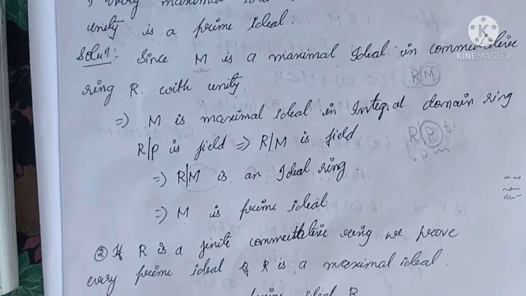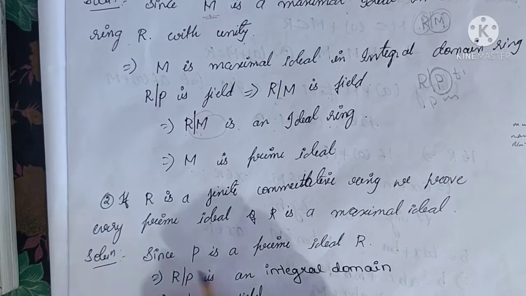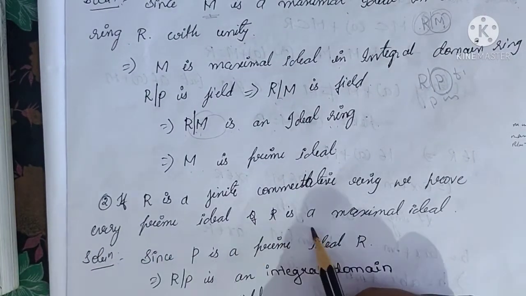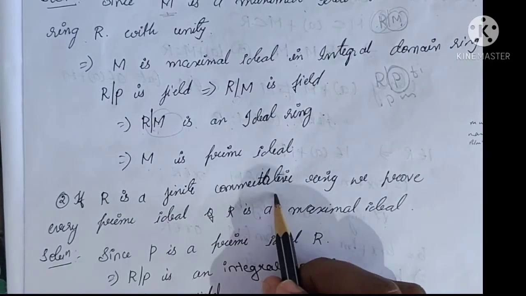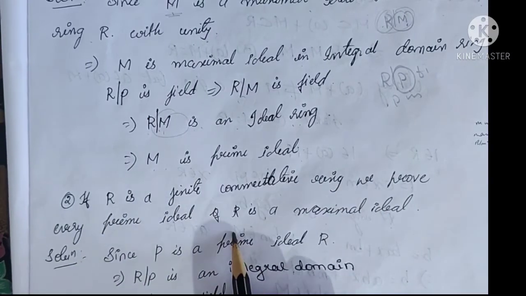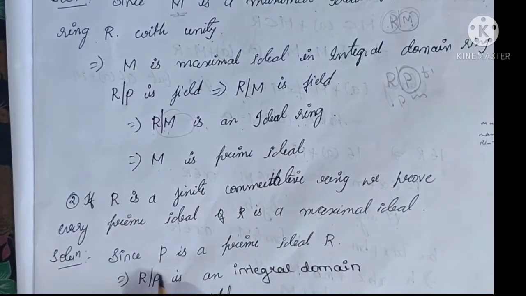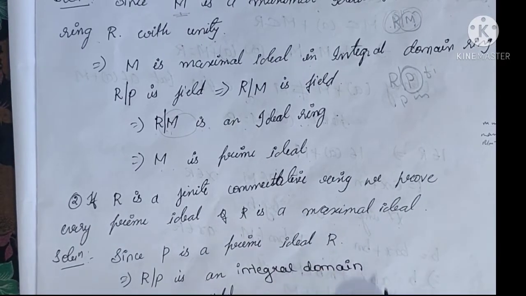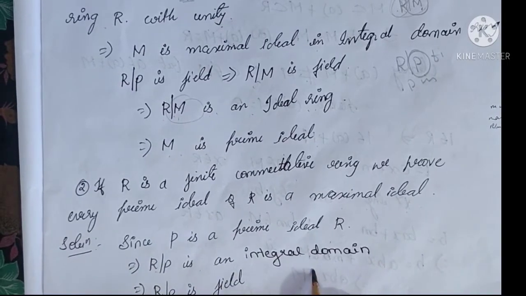Next one: if R is a finite commutative ring, we have to prove that every prime ideal of R is a maximal ideal. Here R is a finite commutative ring. We prove that every prime ideal of R is a maximal ideal. Here consider P is a prime ideal of R. This implies R/P is an integral domain.